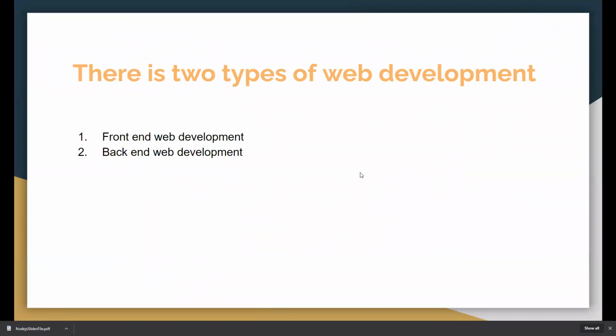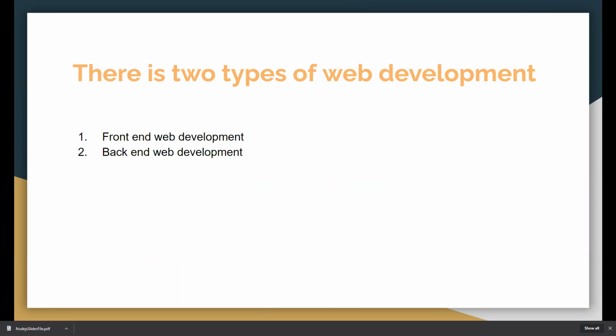In web development, there are two types: front-end web development and back-end web development. For front-end web development, we use HTML, CSS, JavaScript. With the help of these languages, we can create beautiful front-end websites.